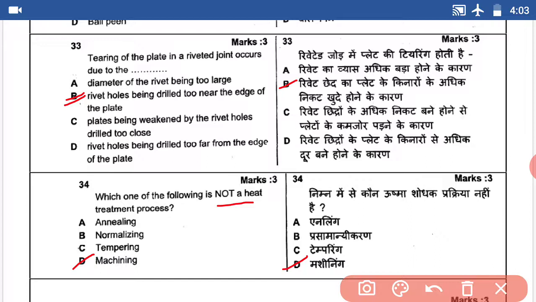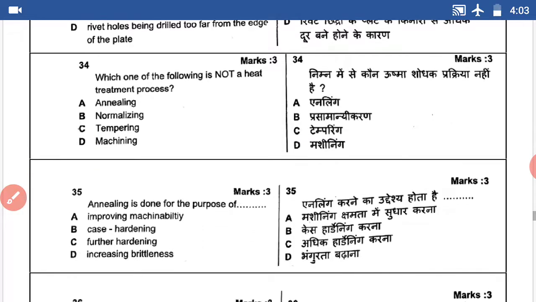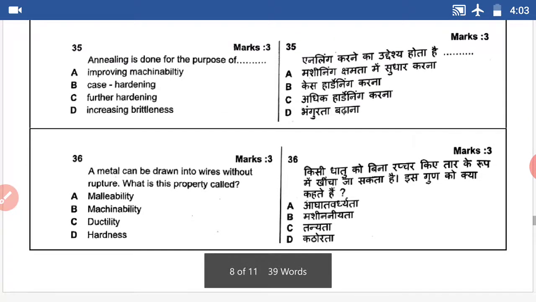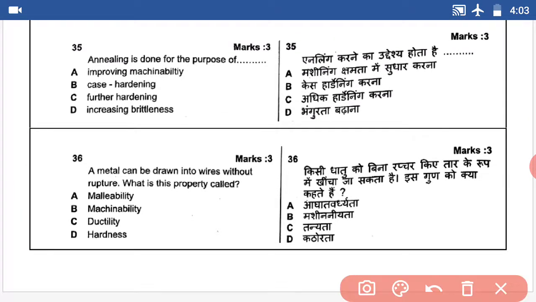Question number 35. Annealing is done for the purpose of improving machinability. Answer A.